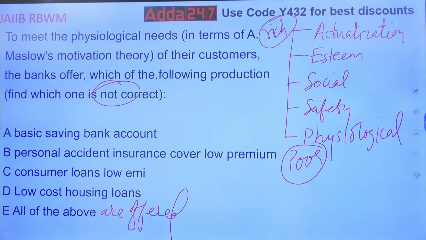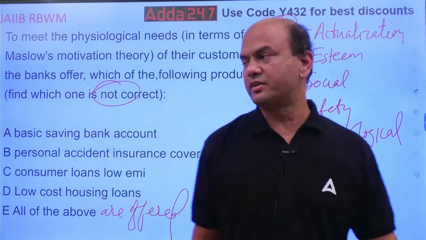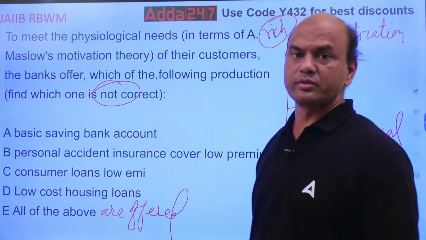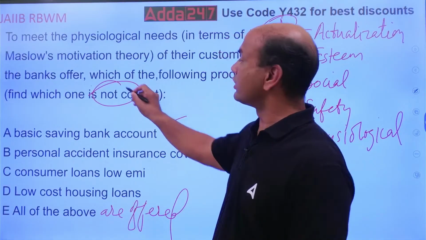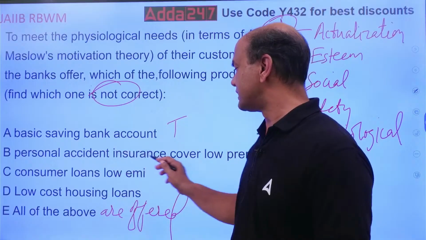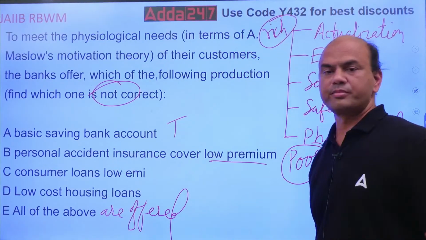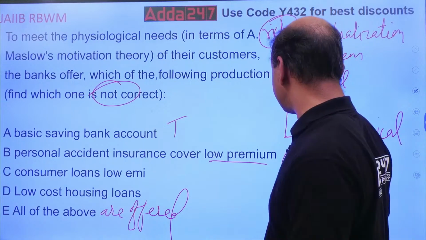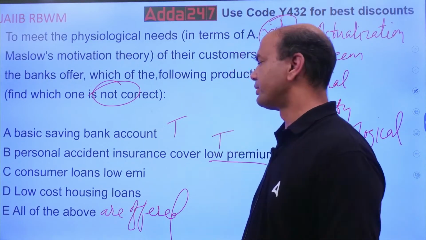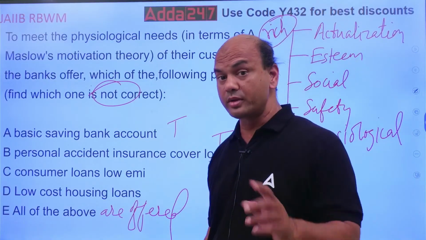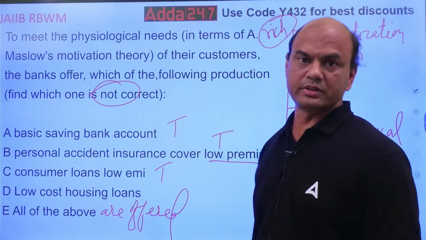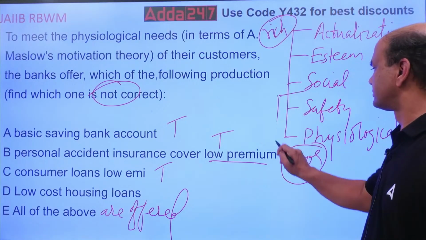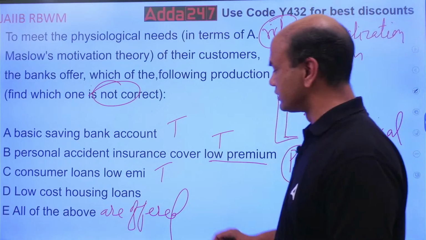So which of them is not offered to the physiological needs? Say this basic savings account. Basic savings account. So BSBD or you call it Jan Dhan accounts. So that is offered. True. You want not correct. False. Personal accident insurance cover. Low premium. Wherever there is a low premium, that is definitely for physiological. True. Consumer loans, low EMI. See, focus on low EMI word. Everywhere there is low EMI, that is for physiological and safety. These two levels. Low cost housing loans. True.